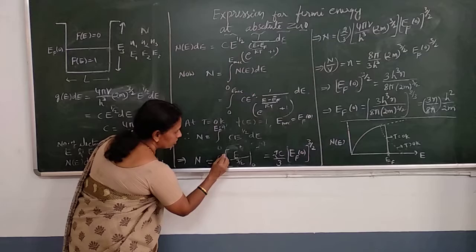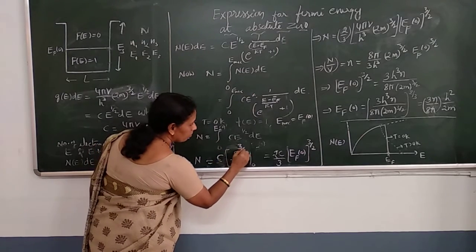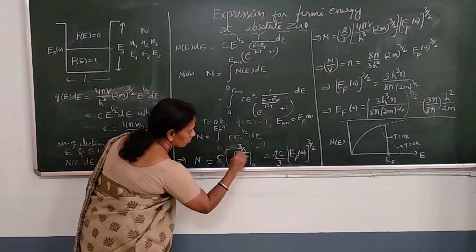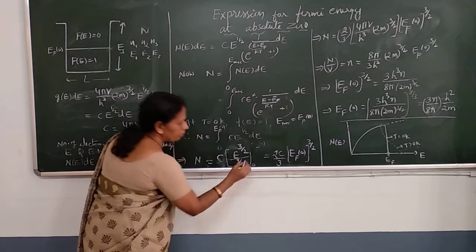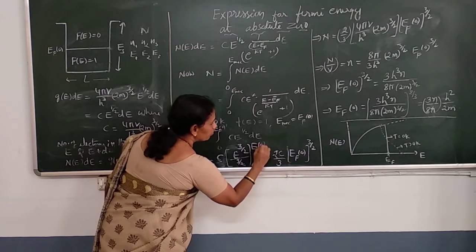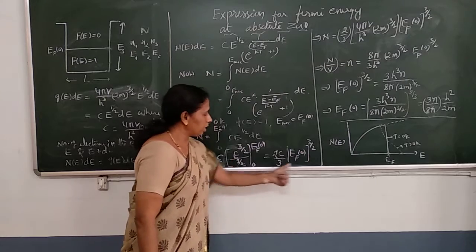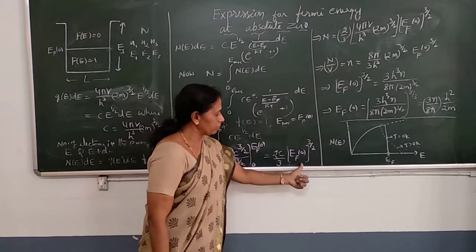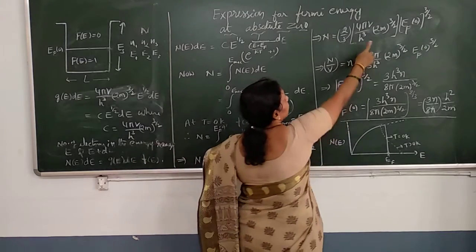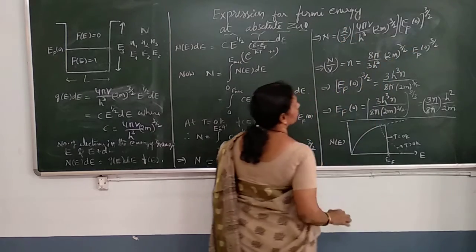Now keep C outside as a constant and integrate this. E to the power 3 by 2 divided by 3 by 2, between the limits 0 to EF of 0. Substitute E as EF of 0. We get 2C by 3 into this. Here we substitute C, it is 2 by 3 into C into this.